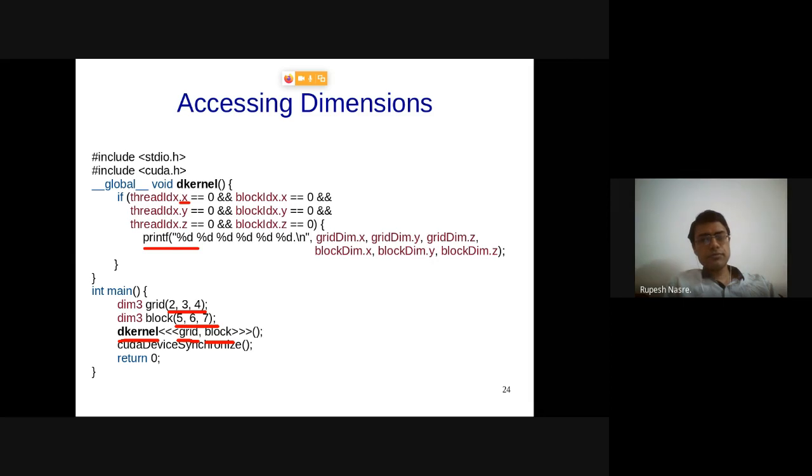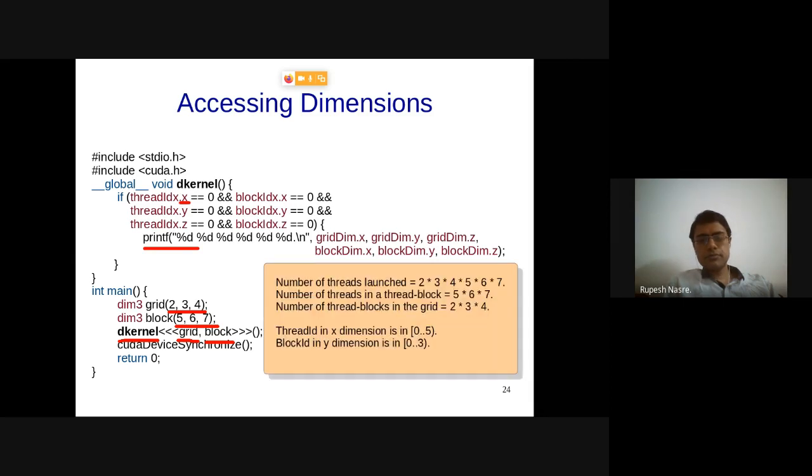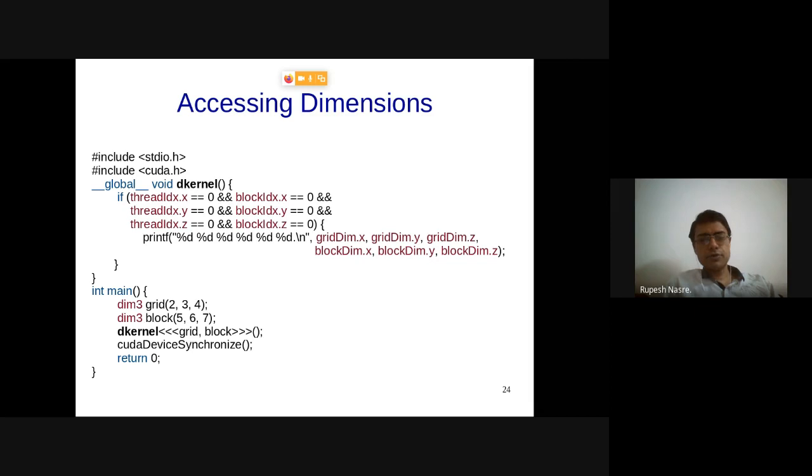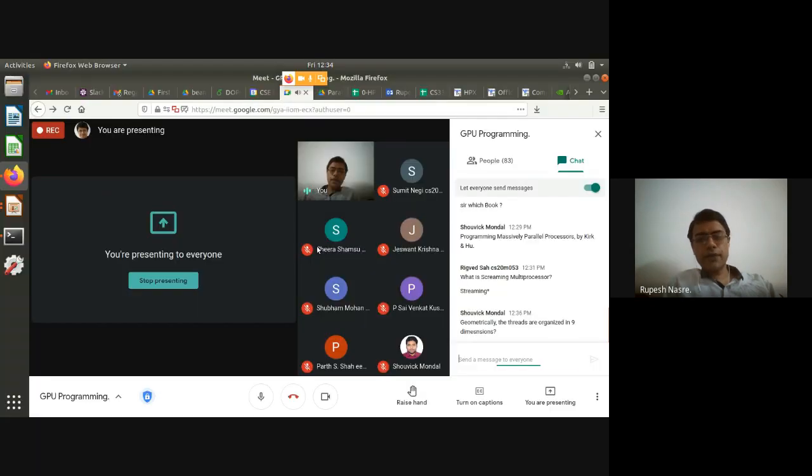Okay, I'll show that a little later. How many printfs are getting executed? There is a question: geometrically, the threads are organized in 9 dimensions? Yeah, 3 into 3. Yes, correct.